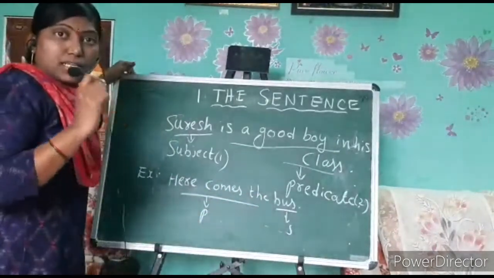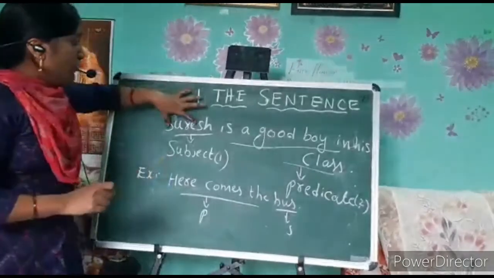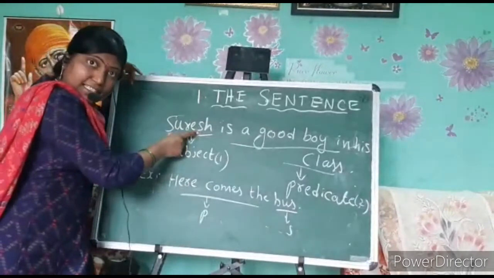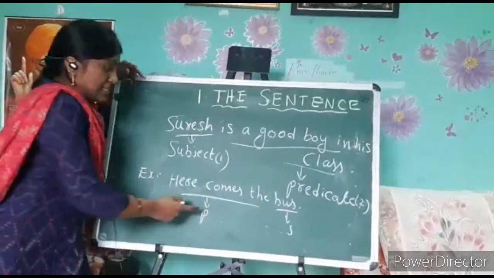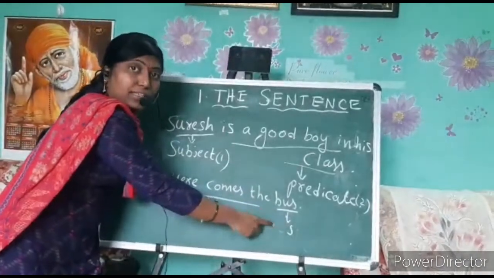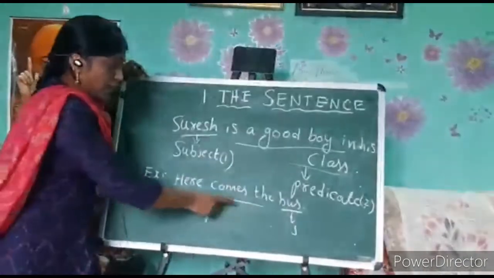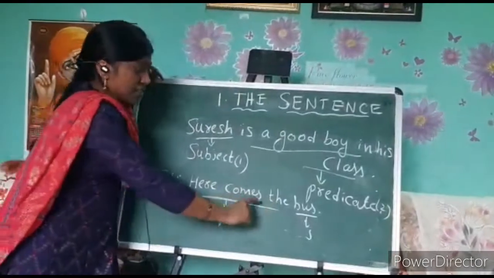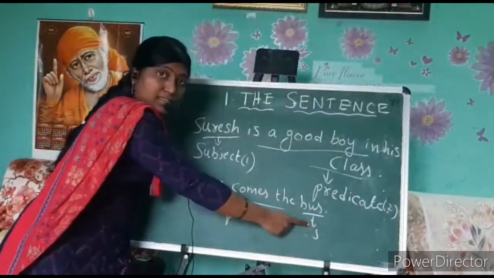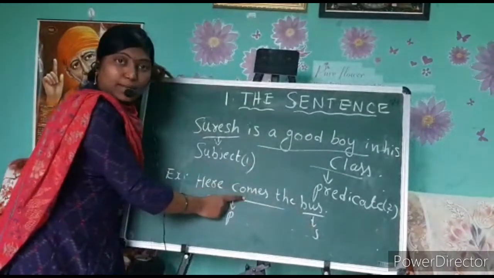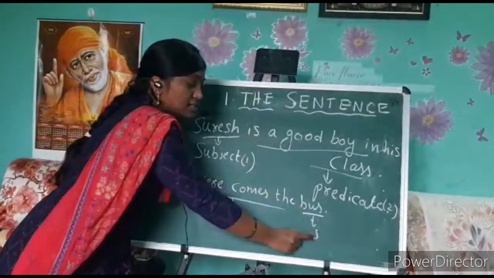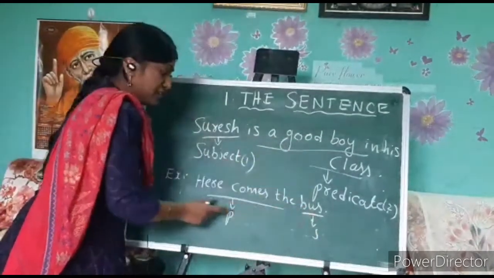What I am trying to say is that mostly the subject comes first in the sentence, but occasionally the subject may also come after the predicate. If you observe this sentence, the subject is after the predicate. Here what is the subject? Bus. What is the predicate? Here comes. So in this sentence the bus is the subject, which comes after the predicate.